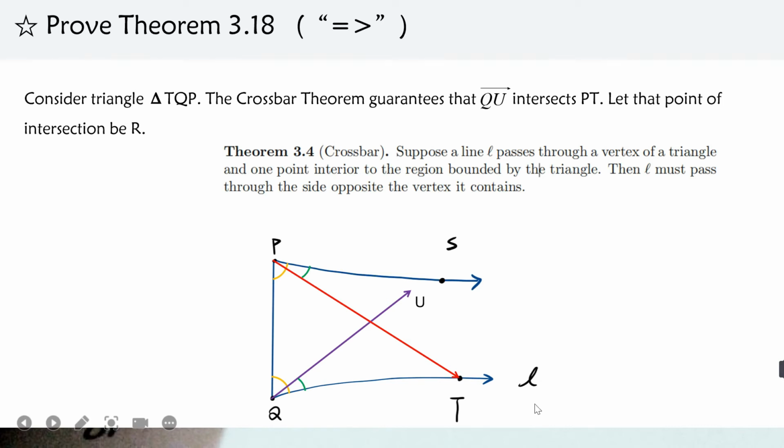So consider the large triangle TQP, this large one. According to the crossbar theorem, QU is passing through the vertex Q, and it must also pass through the side opposite the vertex, which is PT. So there is an intersection point, name it R.